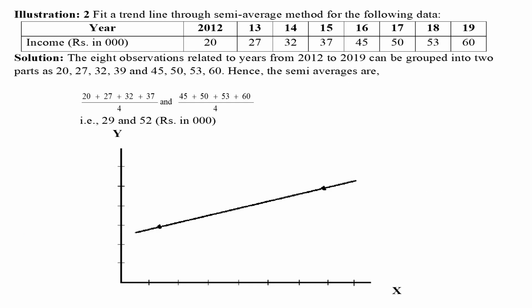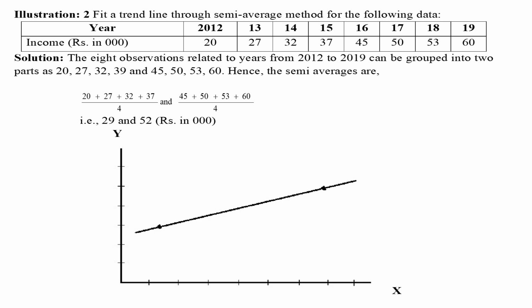In illustration 2, it is required to fit a trend line through semi-average method for the data presented here. Solution. The 8 observations related to years from 2012 to 2019 can be grouped into 2 parts as 20, 27, 32, 39 and 45, 50, 53, 60.